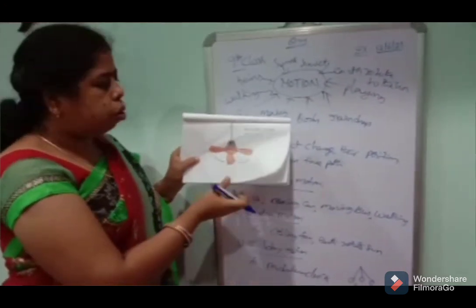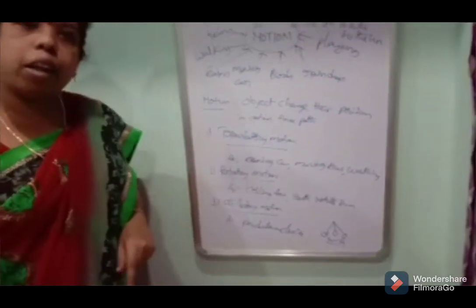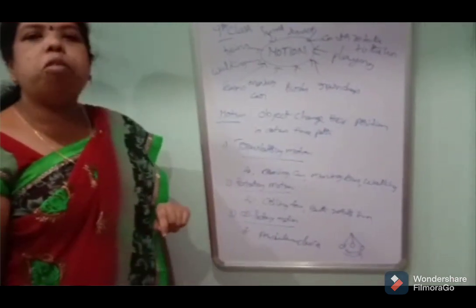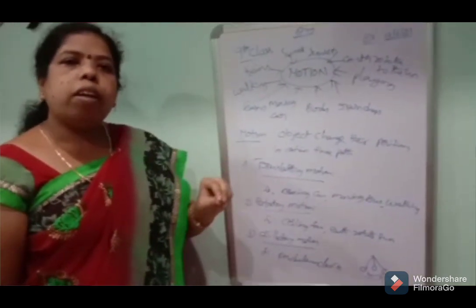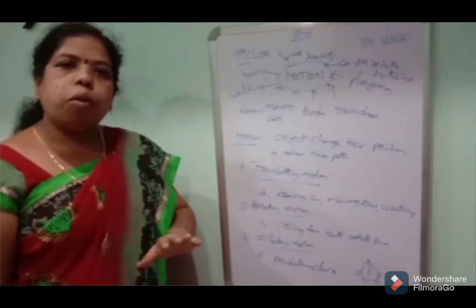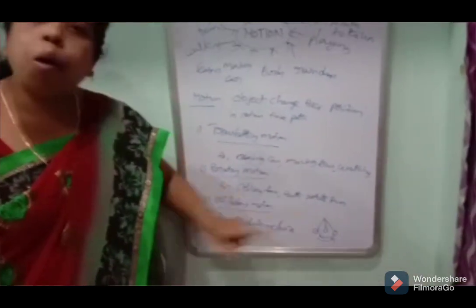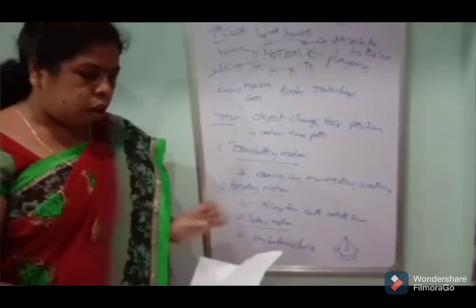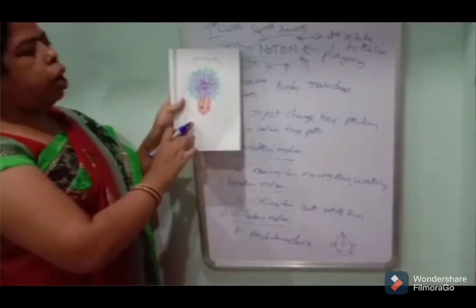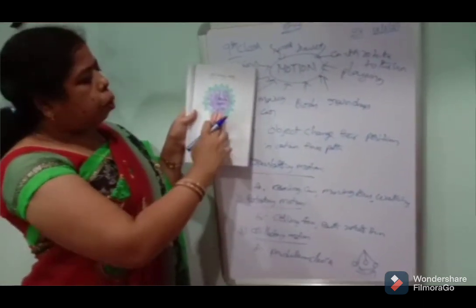Next, we discuss oscillatory motion. Oscillatory motion means the object moves to and fro at a fixed point. That is called oscillatory motion. For example, this is a pendulum clock. The pendulum clock contains a pendulum.